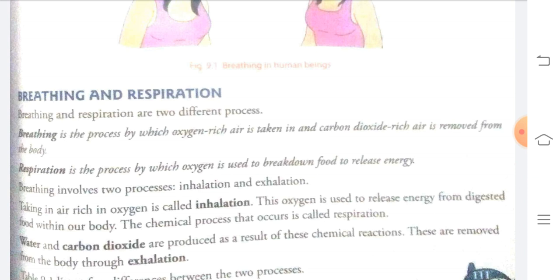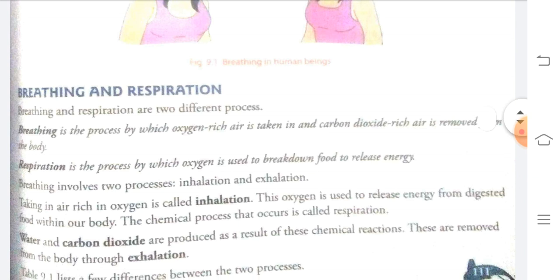This oxygen is used to release energy from digested food within our body, and the chemical process that occurs is called respiration.